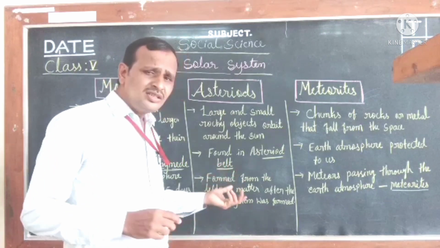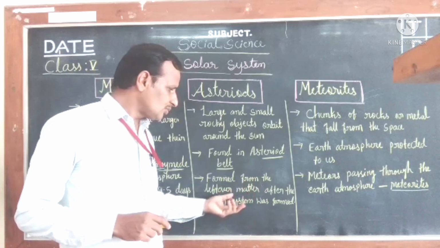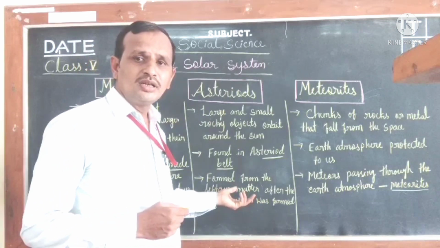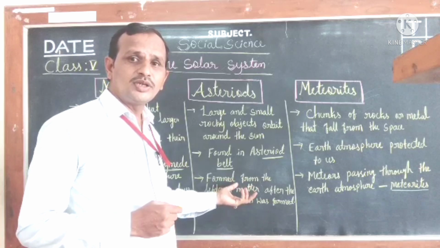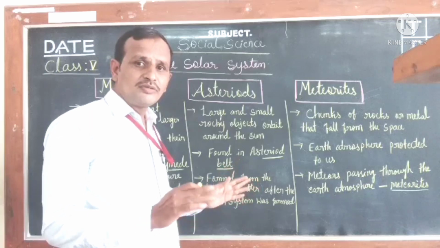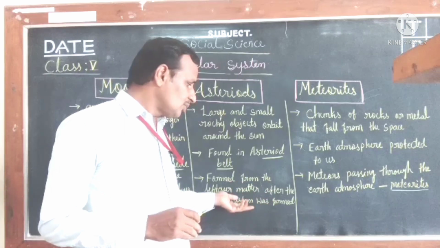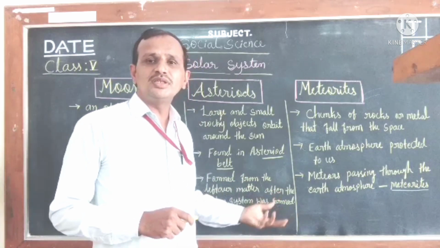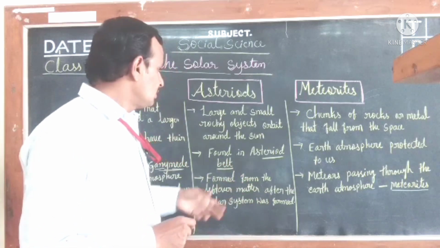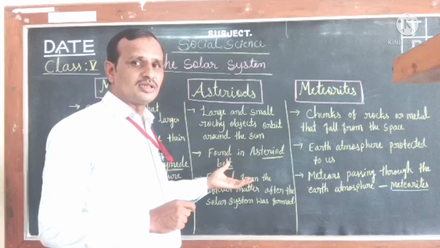And these asteroids formed from the leftover matter after the solar system was formed. So that means asteroids are formed from the leftover matter after the forming of the solar system. So this is the detail of asteroids, children.